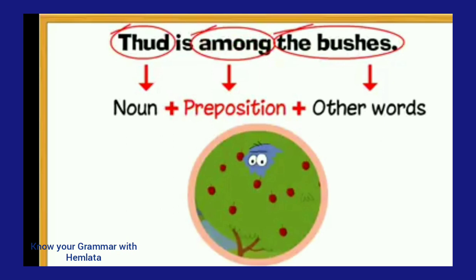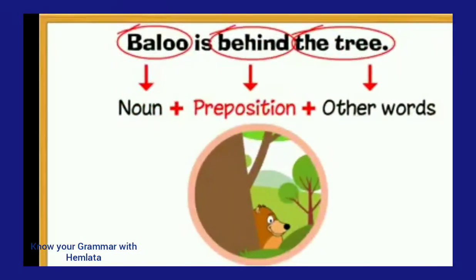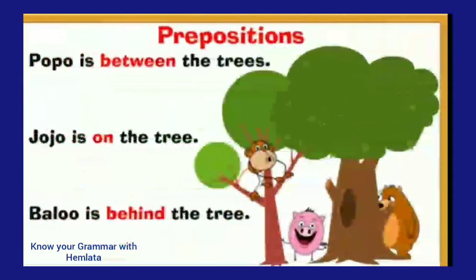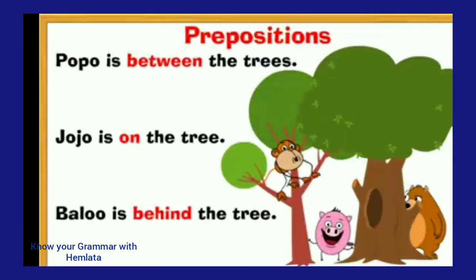Okay, here toad is a noun. Bush is also another word referring to a noun. In this case, there is a big relationship between them through among. Same as Balu is behind the tree. You can see in the picture Balu is behind the tree. In this case, behind is a relationship between Balu and the tree. Now Popo is between the trees, and you can say two things are here, and the relationship between two things is expressed by between.